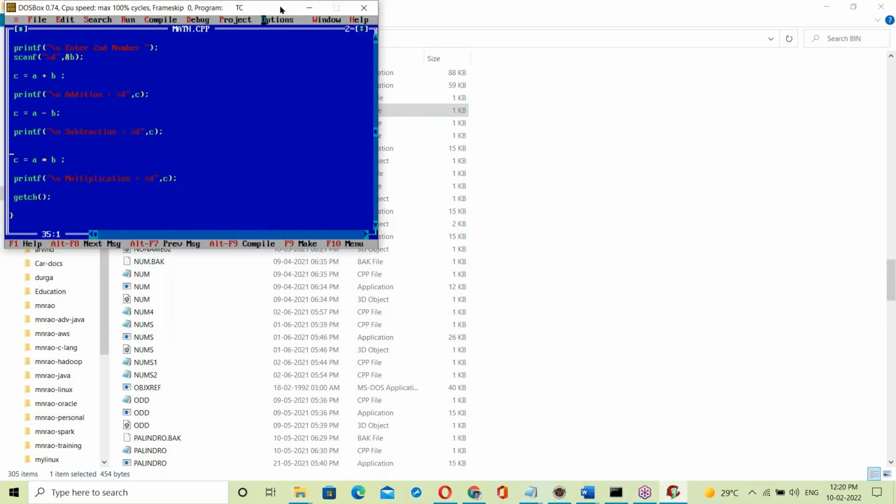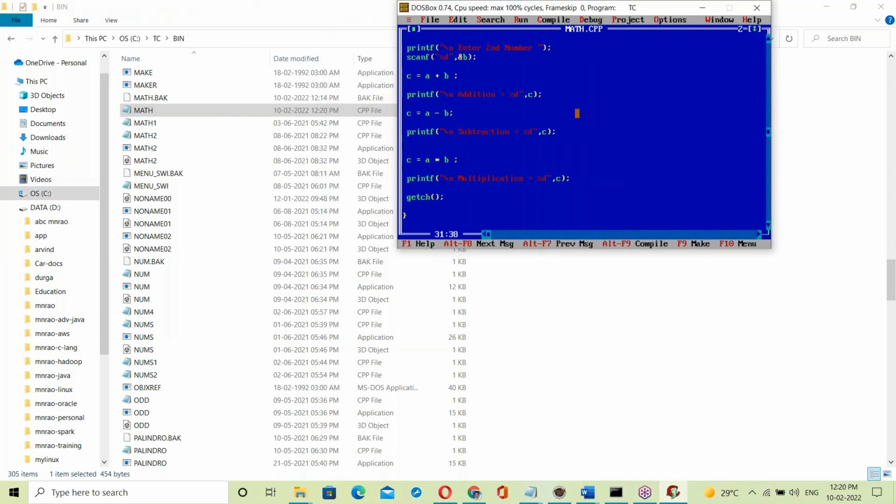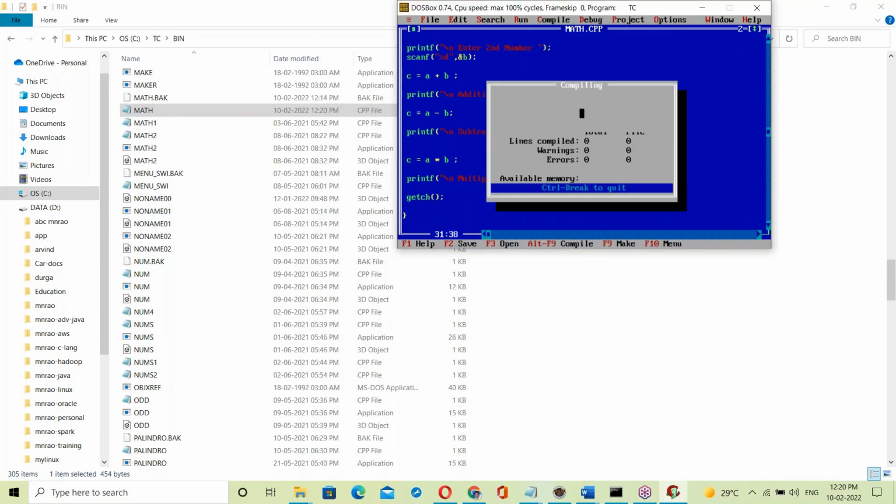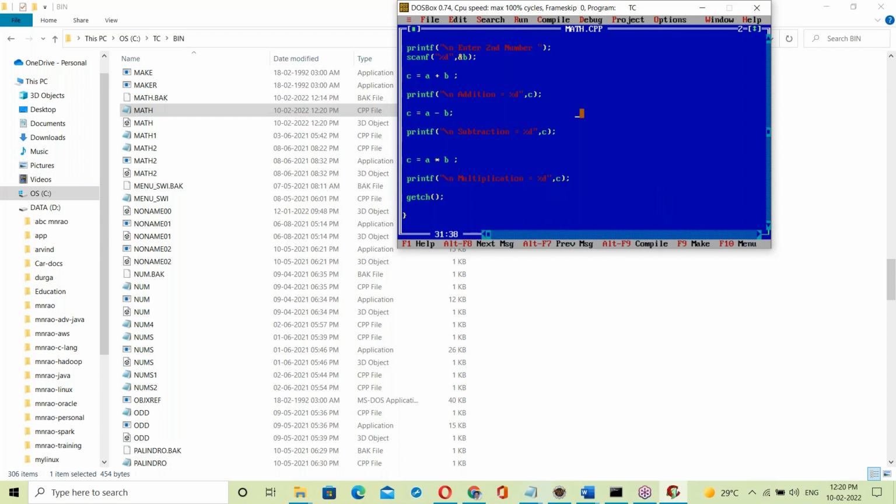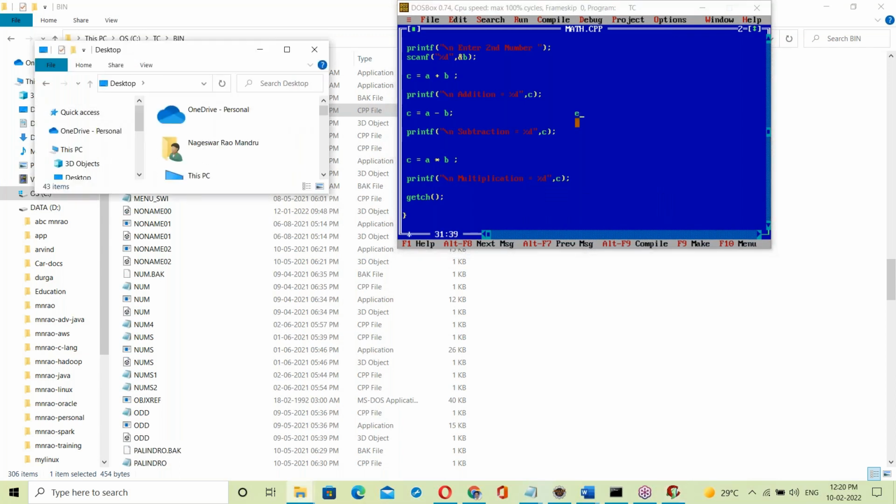I'm compiling. If I'm compiling, what happens? Backend. Compile. Compiled. Now running. When I'm running here, what happens? One second.